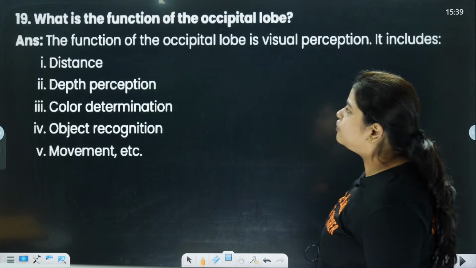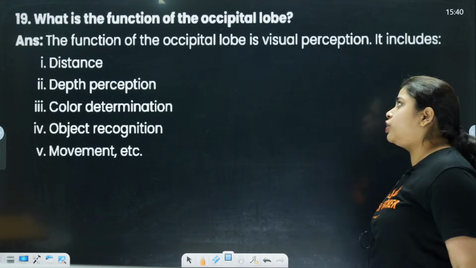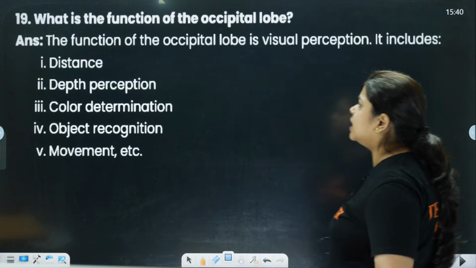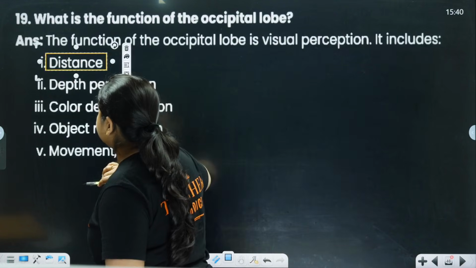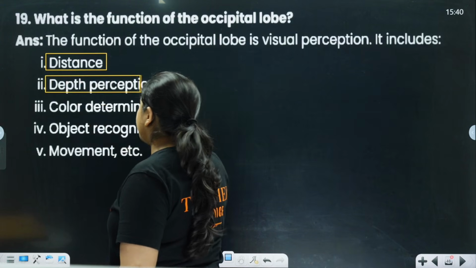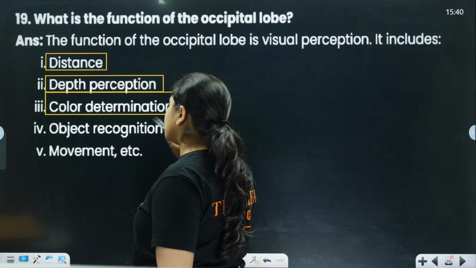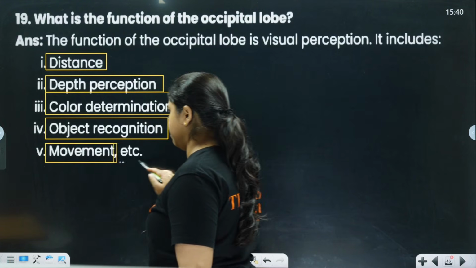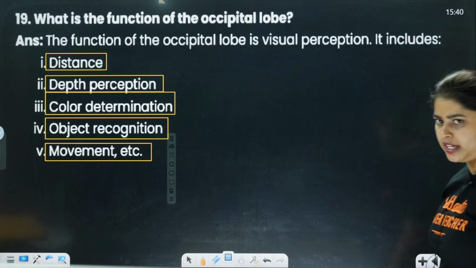Next, what is the function of the occipital lobe? The occipital lobe is responsible for visual perception. It includes distance and depth perception, color determination, object recognition, and movement. These are the functions of the occipital lobe. Clear?